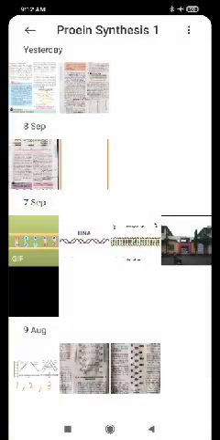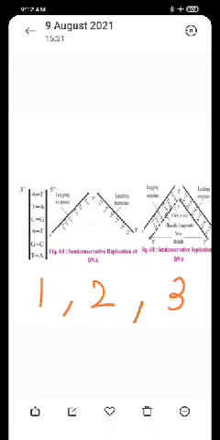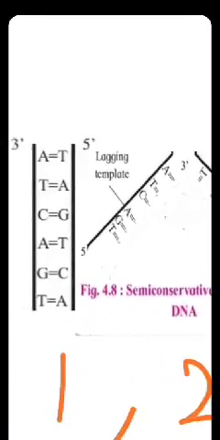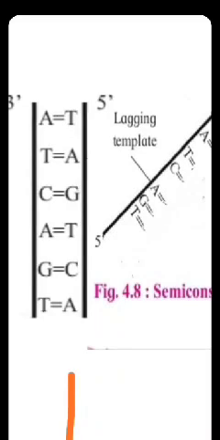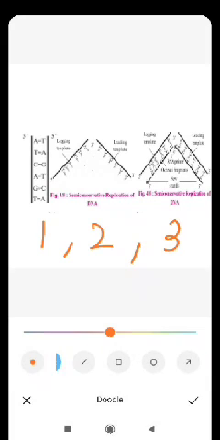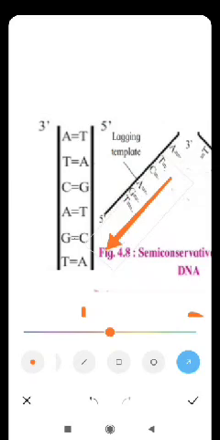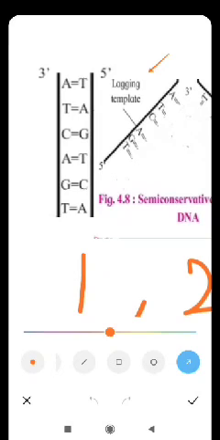See here, this diagram is showing three stages of replication. I have given the numbers here, 1, 2 and 3. In the first diagram, you can see this is double-stranded DNA.